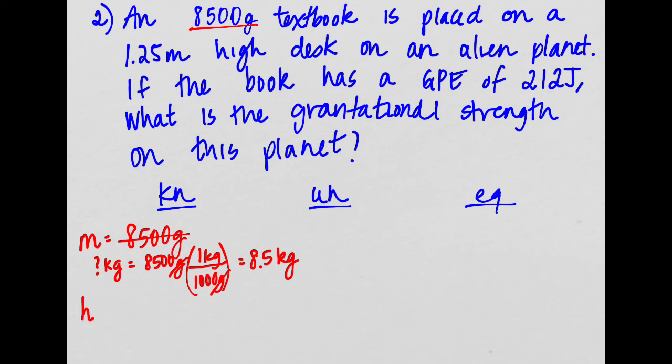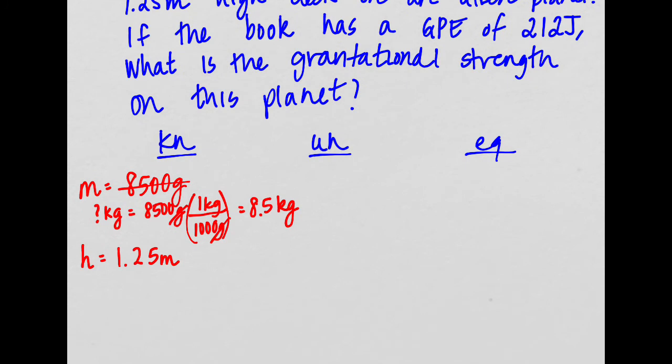So we know the height is 1.25 meters. We don't have to convert that because it's already in meters, so we're good to go. If the book has gravitational potential energy of 212 joules, so we know that GPE is equal to 212 joules, then we want to know what is the gravitational strength, or little g, of this planet. All right, so I think we have written everything that we need.